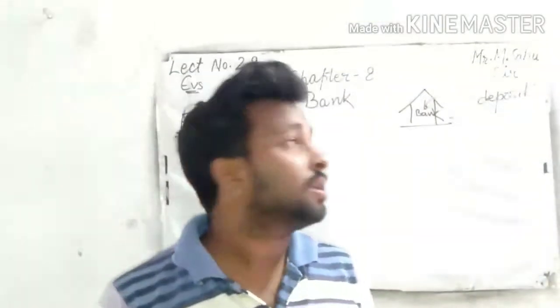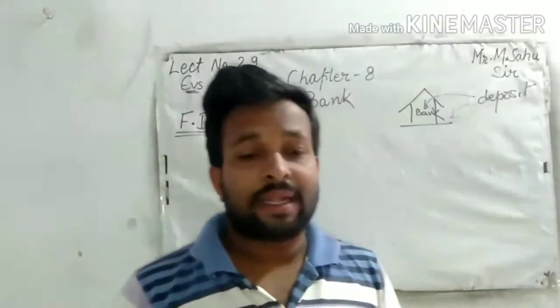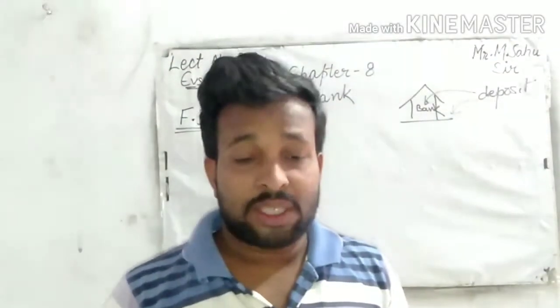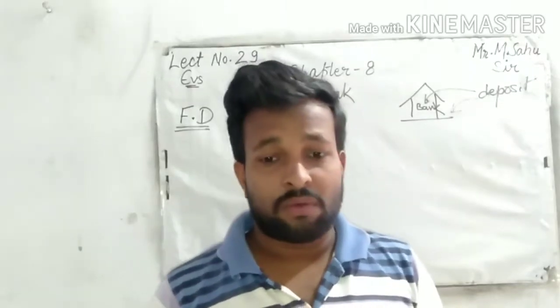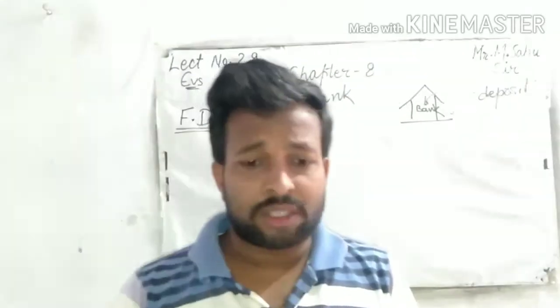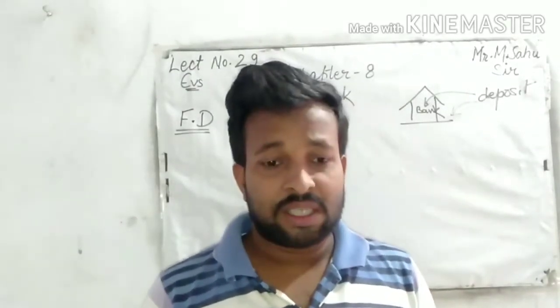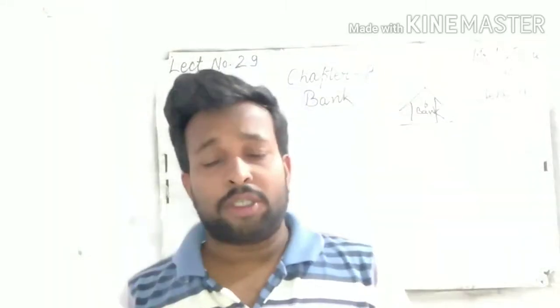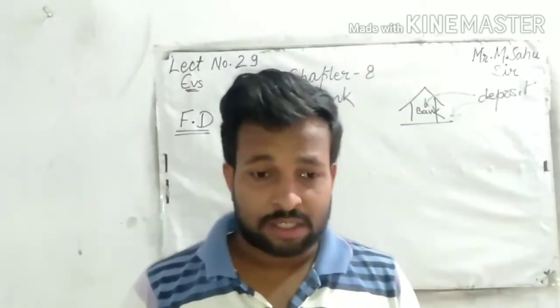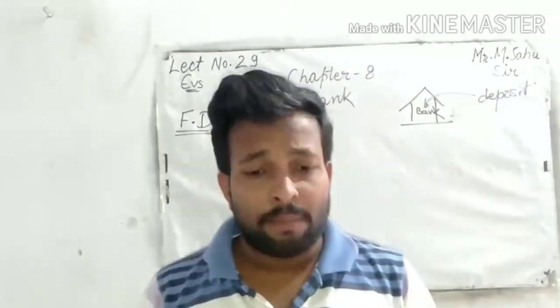Okay, this is called a saving account. What is fixed? When a sum of amount is deposited in a bank for a fixed period, such as whenever you deposit your money for 5 years. Okay, this is the maximum limit of keeping your money.